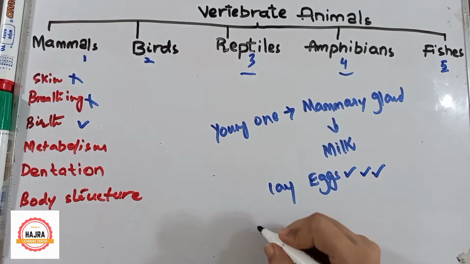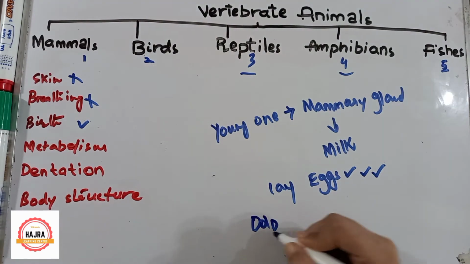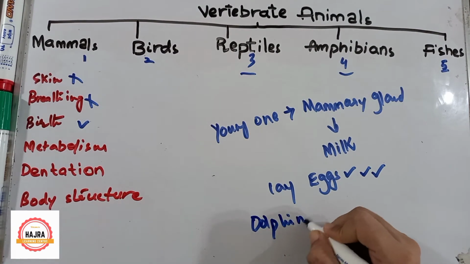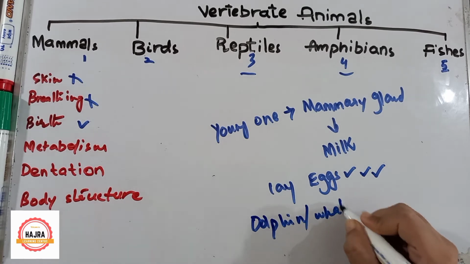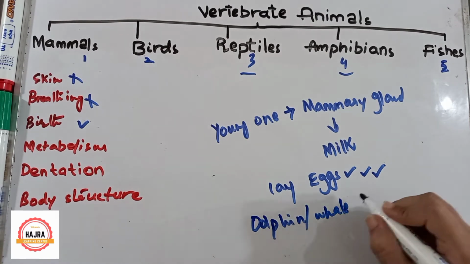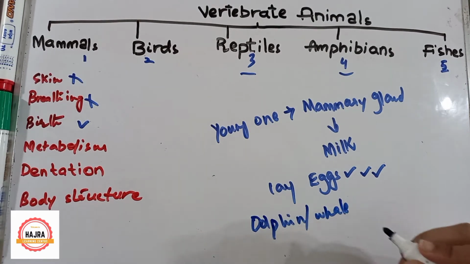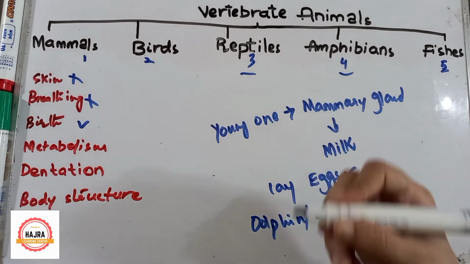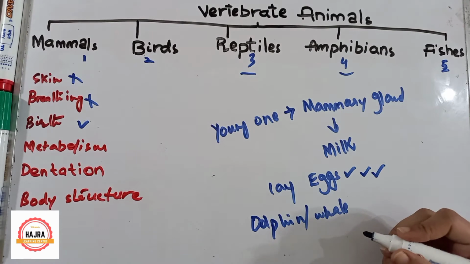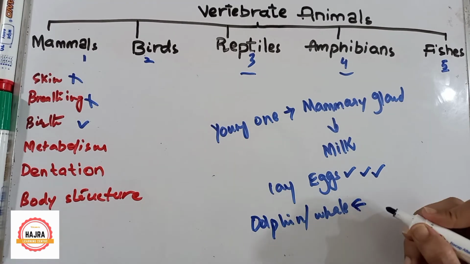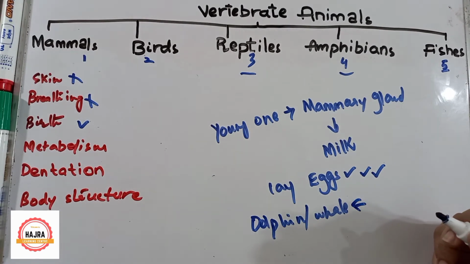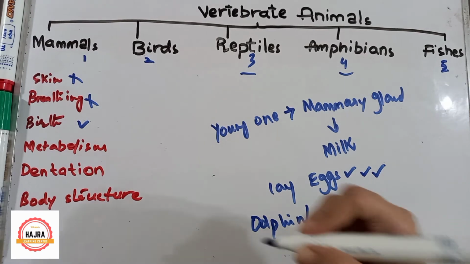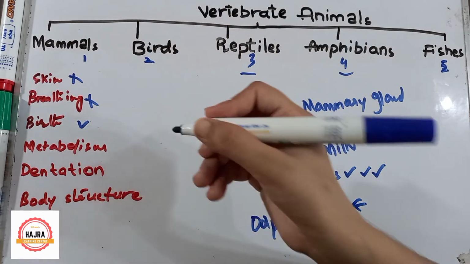For example, dolphin. For example, whale. They both live inside the water, but they are mammals. And they feed their young ones with milk. So dolphin and whale both are mammals. Here we have learned about the third point, birth.